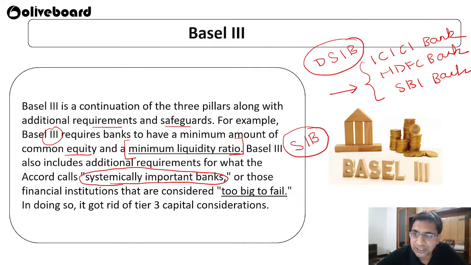So this is the main thing that has been added: domestically systematically important banks, that is, the most important banks which you cannot allow to fail. In America it is Citibank. In doing so, it got rid of tier 3 capital consideration, so we do not need tier 3 consideration anymore.